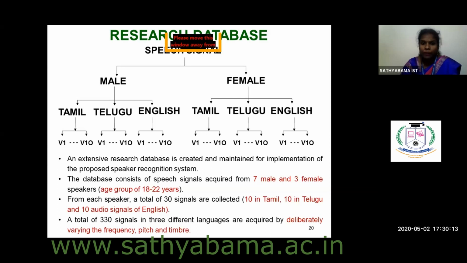Here in this example, I have not gone for any online database. I have collected my own database. So those details I have given here, since it is a speaker recognition system: how many students I have collected, how many speaker signals I have collected, what are the languages, at what age group. Those details I have given elaborately under the research database. Likewise, it is mandatory, if you are using any online research database for your project, you have to mention it under the research database, and a proper reference should be given in the references section also.